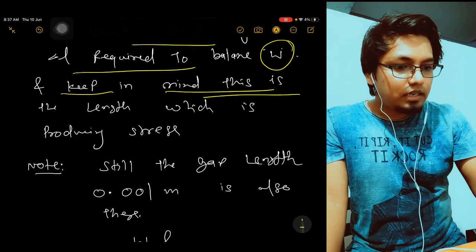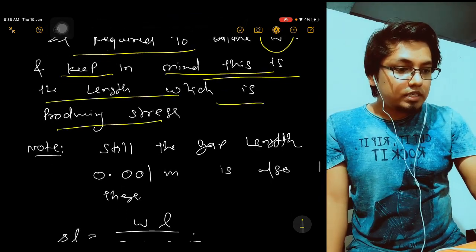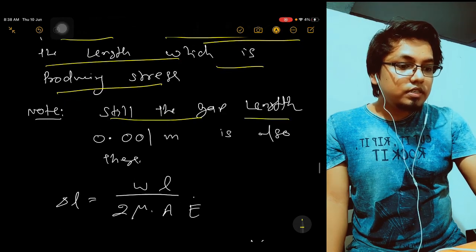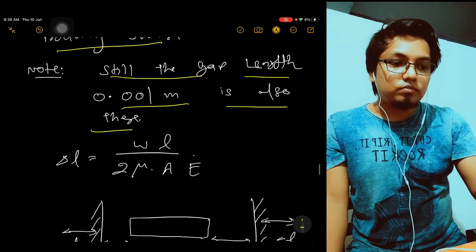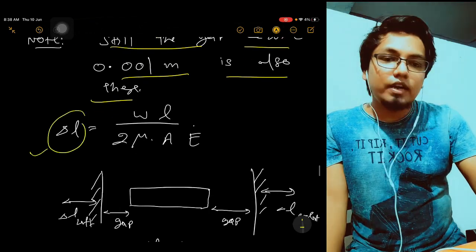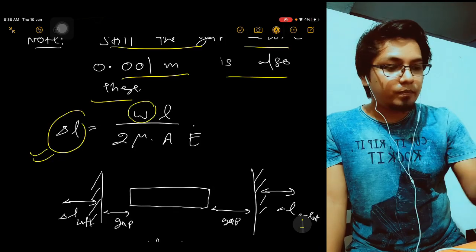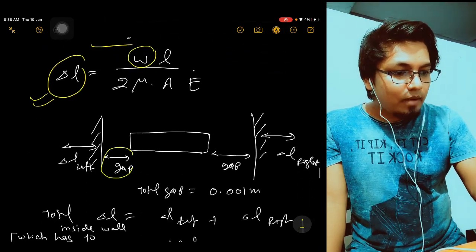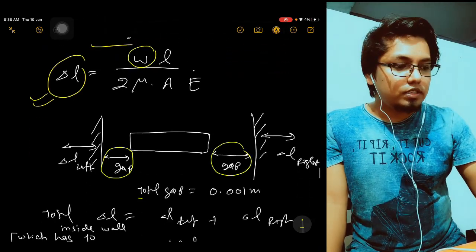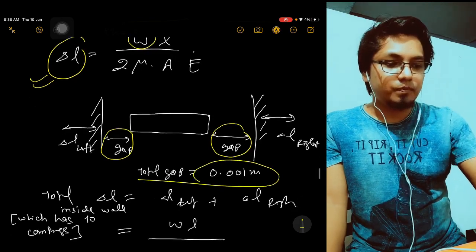So keep in mind this is the length which is providing stress. Still the gap length is also there. So this del L that you are finding is only to balance the stress part. Okay, so this gap and this gap altogether is 0.001 meter.